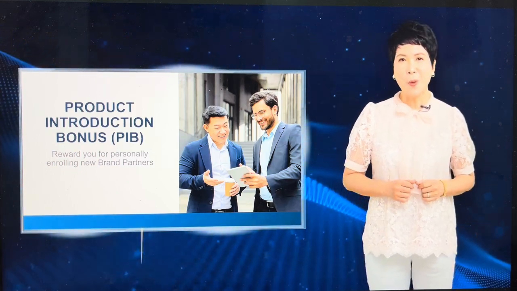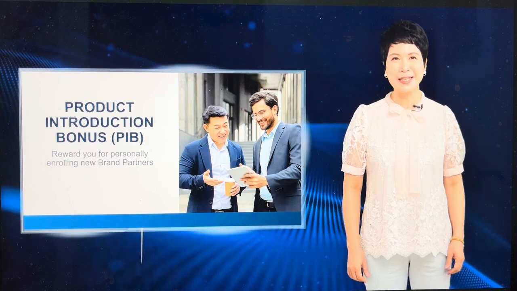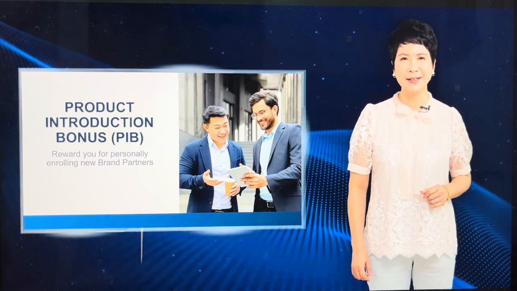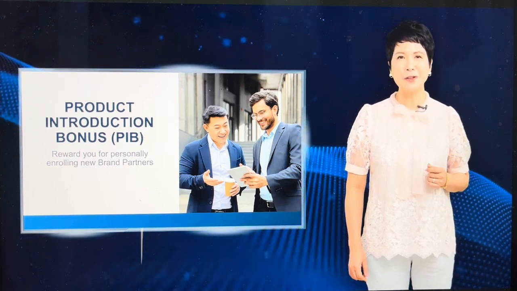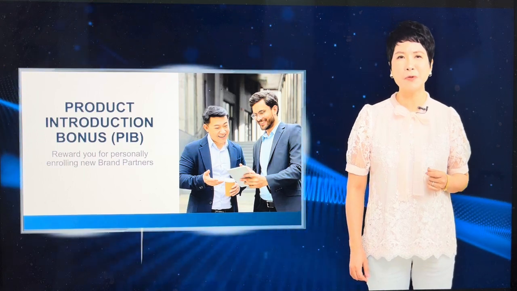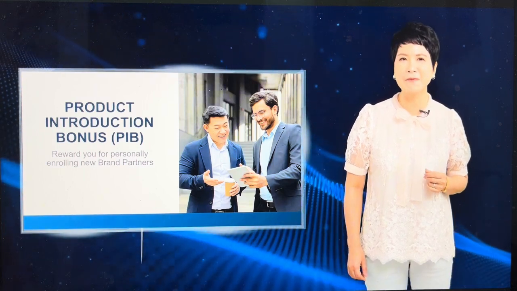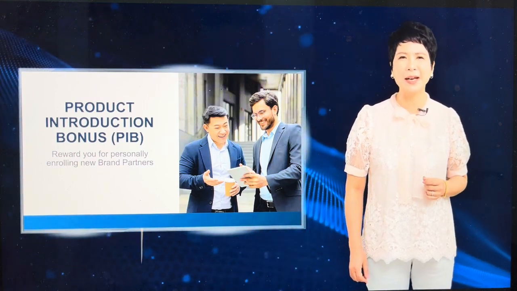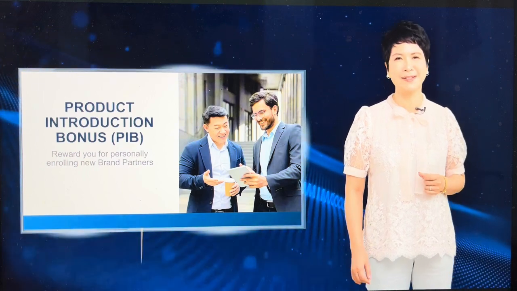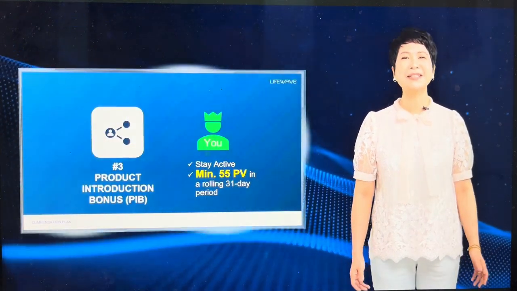The PIB is one of the core bonuses in our compensation plan. It's designed to reward you for personally enrolling new brand partners and investing time in helping them get started strong. To qualify, it's simple.